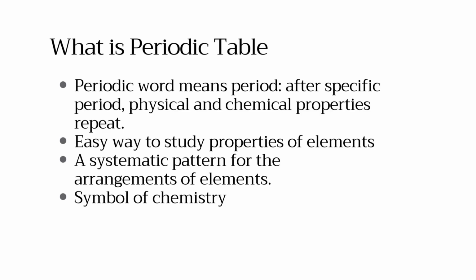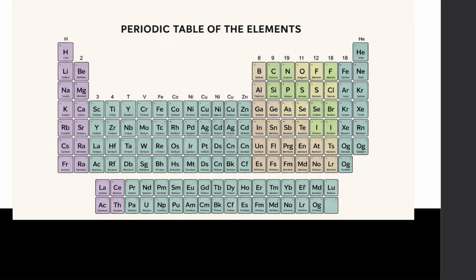It helps us study their properties easily, compare them, and predict their behavior. That's why the periodic table is called the symbolic language of chemistry. This is the modern periodic table. But it was not discovered until many scientists contributed. Here are the main contributions.